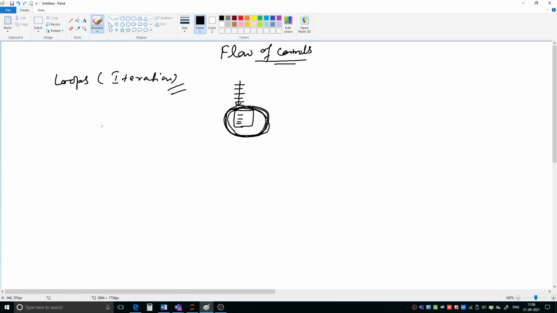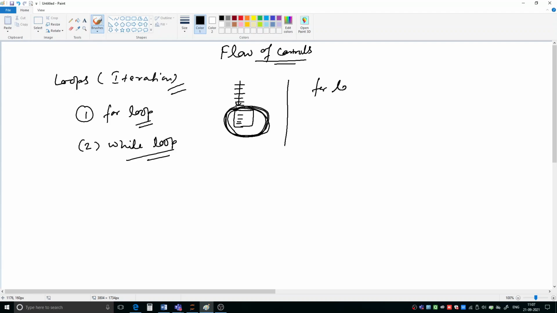So what different types of loops are there in Python? First one is for loop, and second one is while loop. Two types of loops are there in Python. One is for loop and one is while loop. So first of all, we will see for loop.